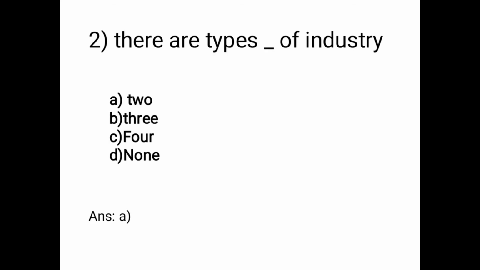Next question is, there are types of industry. 2, 3, 4, none of these. So your answer is option A, that is there are two types of industry.